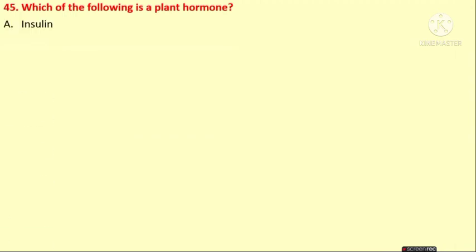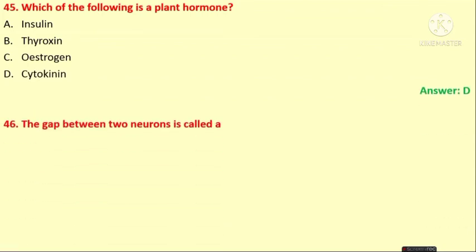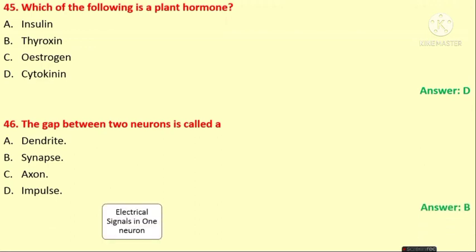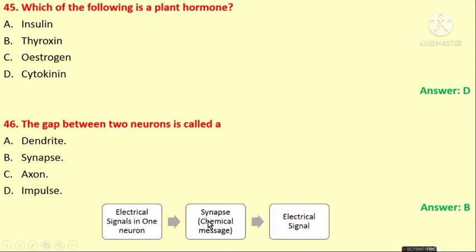Next question is, which of the following is a plant hormone? It is insulin, thyroxine, estrogen, cytokinin. Yes, the answer is cytokinin. The gap between the two neurons is called a dendrite, synapse, axon and impulse. Answer is B. It is synapse. Electrical signal in one neuron is passed to another neuron by the synapse through a chemical message. This is the function of synapse.